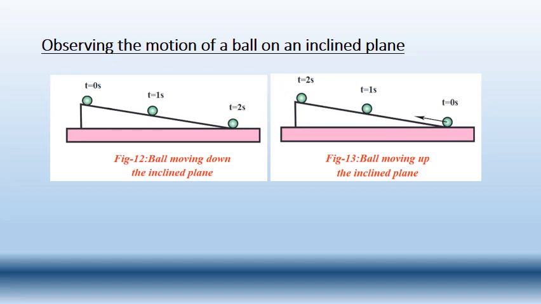So even if it has traveled the same distance in the same time, one time it has traveled in the downward direction and the other time in the upward direction. Since there is a change in direction of the ball movement, the velocity has been changed. Since the velocity has been changed, it is a non-uniform motion. Yes or no? Yes, it is a non-uniform motion.